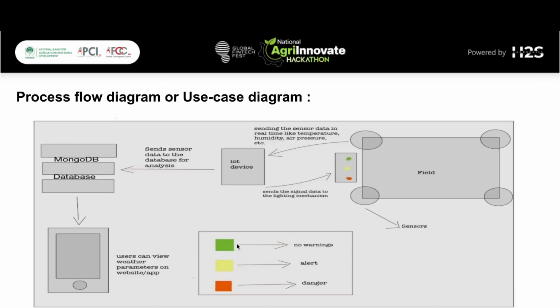The first strategy is to create a lighting system. The lighting system would consist of three lights. The green light would mean that there is no warning, yellow means that there is some problem, and red means there is high alert that something huge is going to happen.